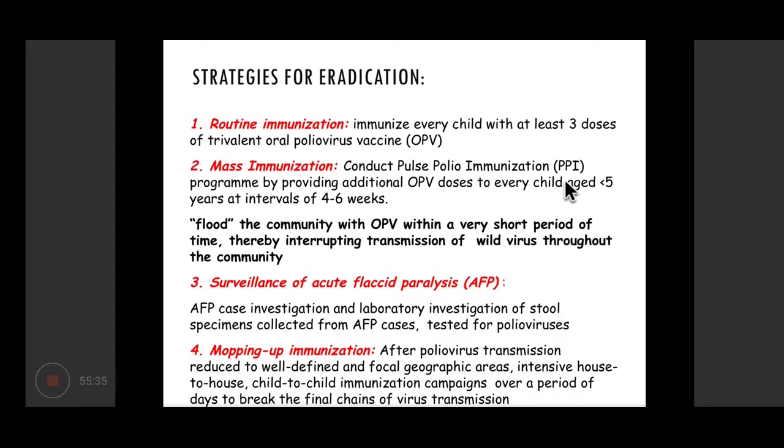So some of the strategies that were adopted for eradication include routine immunization as part of the universal immunization schedule, in which each child received at least 3 doses of trivalent OPV. Then mass immunization by use of pulse polio immunization, in which all children under 5 years of age are repeatedly vaccinated. Then surveillance of acute flaccid paralysis.